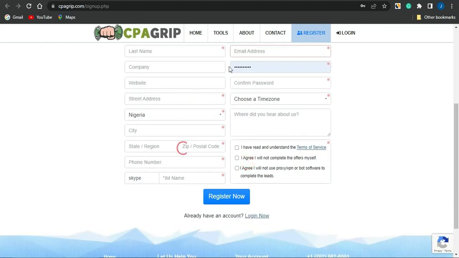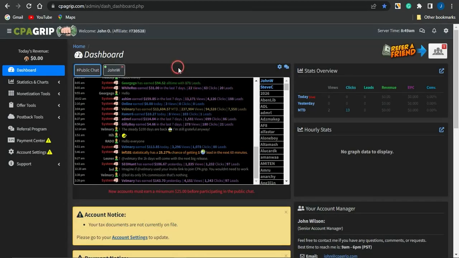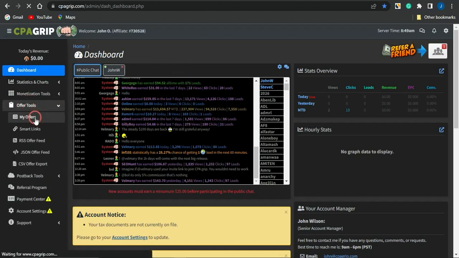And once you are done filling those fields, go on to clicking on agree to these terms right here. And once you agree to the terms of service, you can actually read that through this section right here. Then click on register now, and if you do register now guys, your account will be created almost immediately, where you can go on to logging into your account. And if you're logged into your account, you'll be brought to a dashboard that will look similar to this. So right now guys, you just want to go to the offer tools section and click on my offers to go on to selecting offers which you could promote.